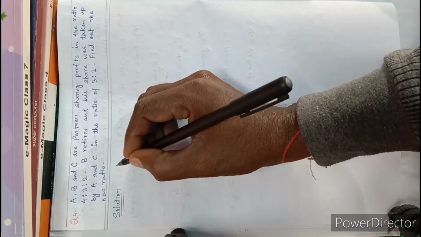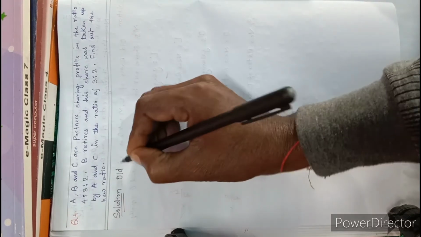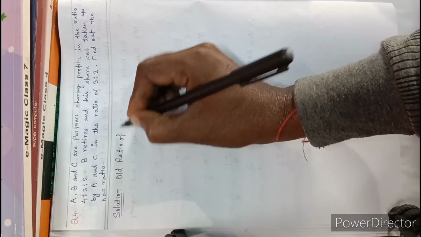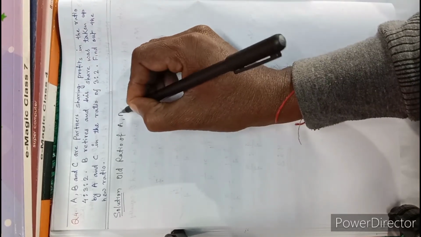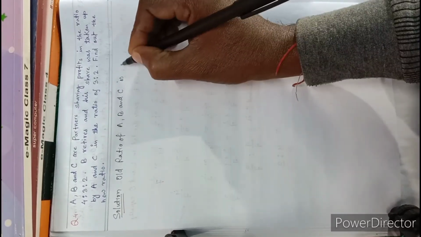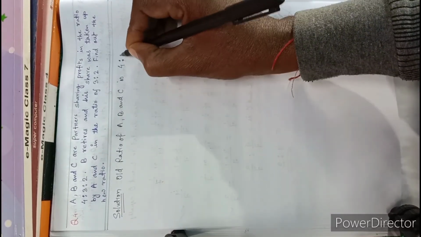So the old ratio of A, B and C is 4 is to 3 is to 2.